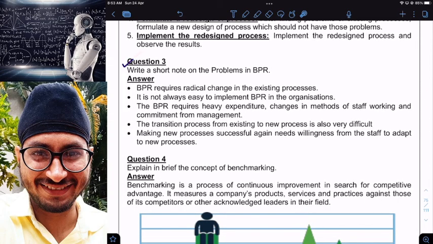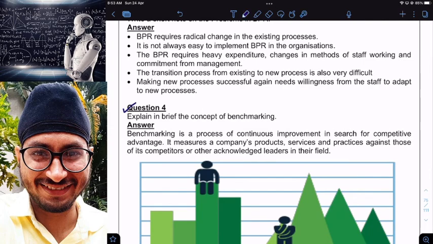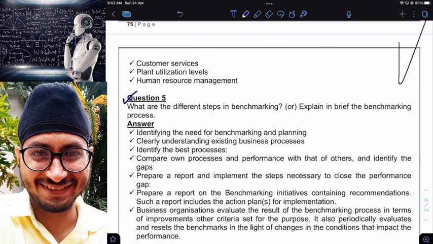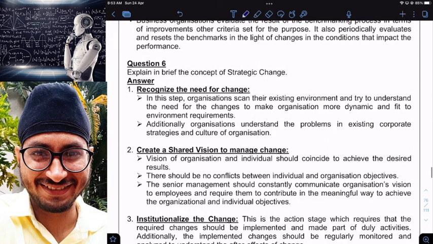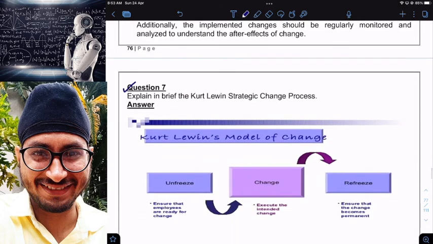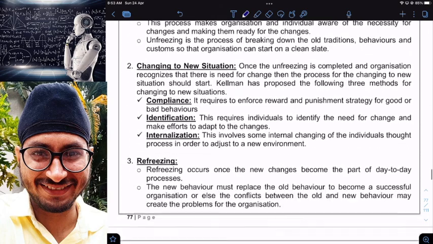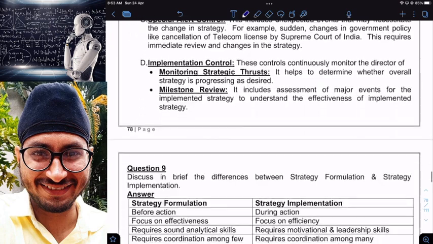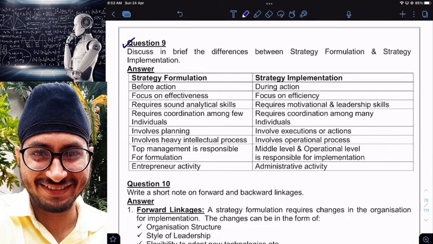So write a short note on problems of BPR, issues of BPR we have seen. Benchmarking concept we have seen. Steps in benchmarking also we have seen. Concept of strategic change, just now today morning only we have seen. Clear? Concept of strategic change. Kurt Lewin's strategic change process we have seen. Strategic controls we have seen. Differences between strategy formulation and strategy implementation also we have seen.